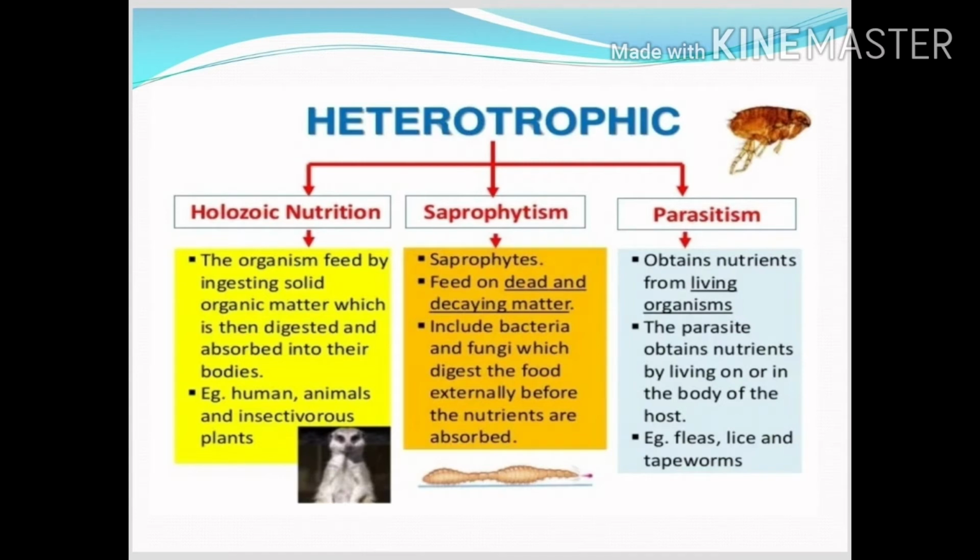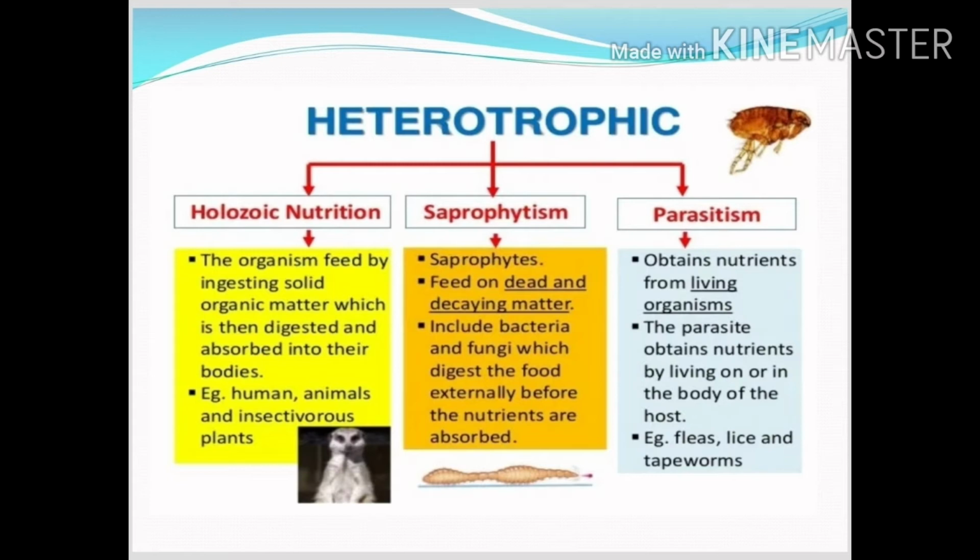So here is the difference among holozoic nutrition, saprophytic, and parasitic nutrition. First, let's discuss holozoic nutrition. The organism feeds by ingesting solid organic material, which is then digested and absorbed into the body. It means the organism first takes the food inside the body, then it is followed by digestion and finally by absorption. For example, human beings, animals and insectivorous plants carry out the holozoic mode of nutrition.